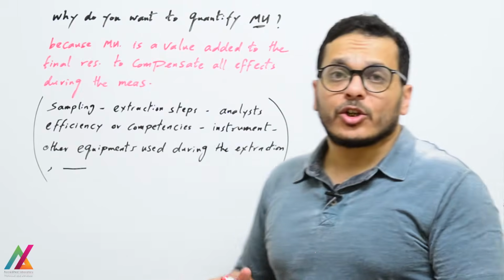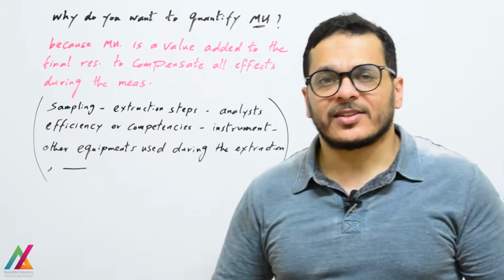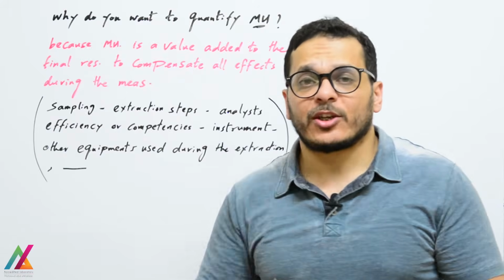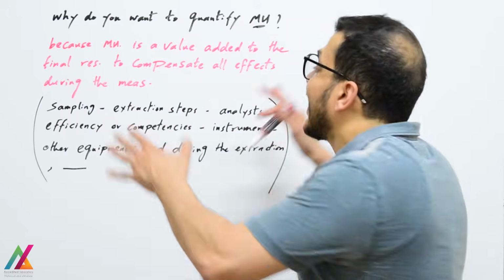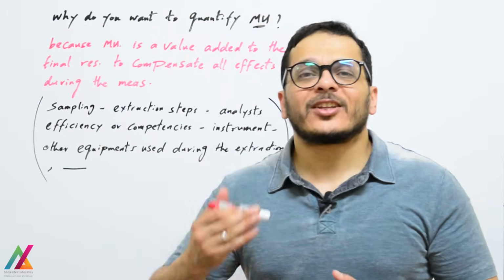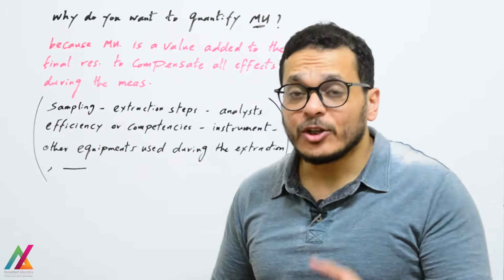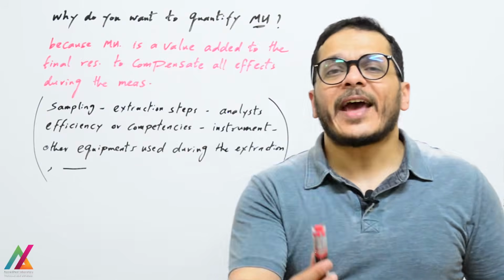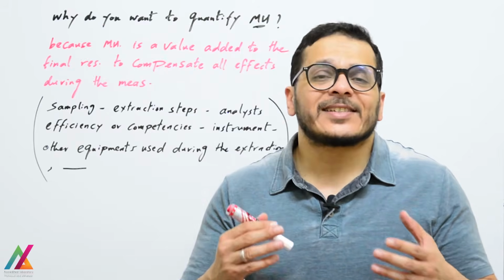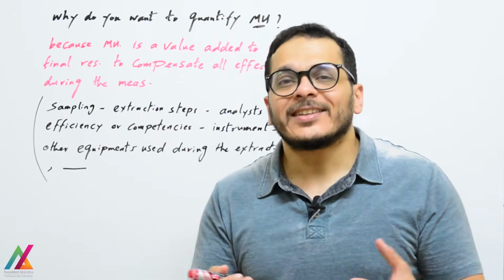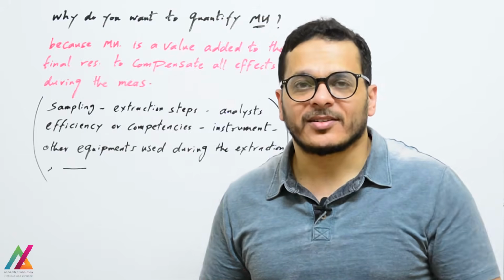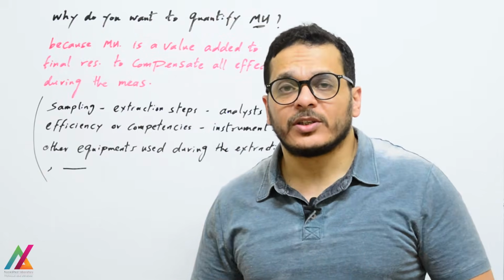All of these are considered sources of uncertainty that will affect the accuracy of the measurement and may deviate it, so they should be calculated or quantified to get a value. This value will be added to the final result to give you the actual result for the analyte in the matrix, or we can say a valid result. It will give you a valid result within an acceptable range after addition of this value, the measurement uncertainty, and that will also provide higher confidence to the customer.